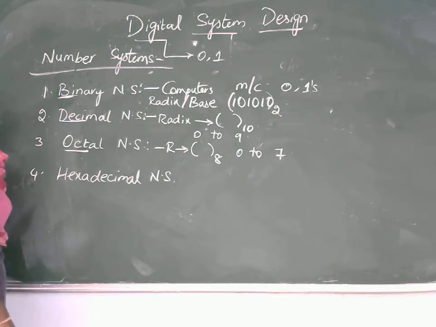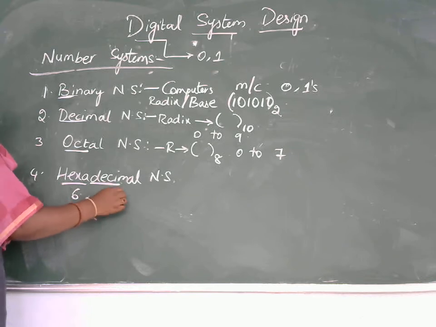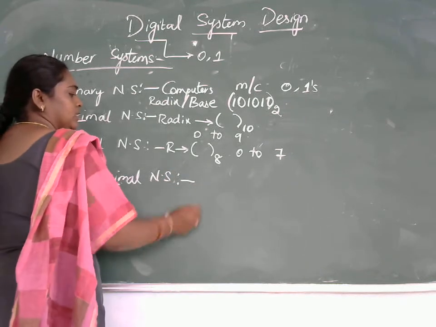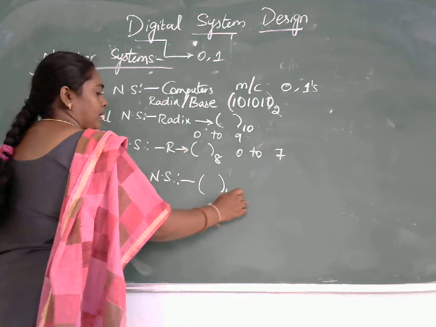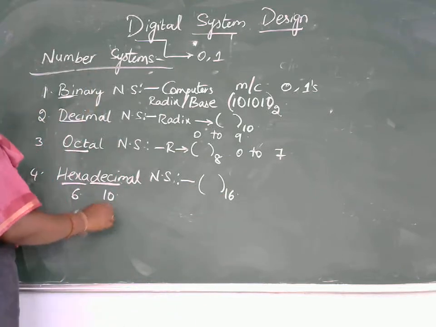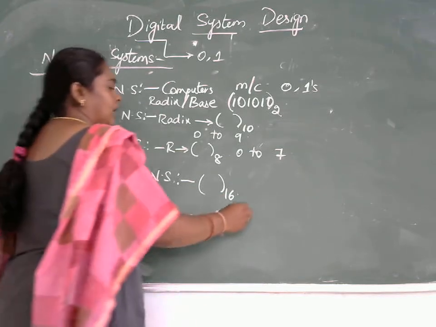The next type of number system is the hexadecimal number system. Hexa represents 6, deci represents 10. So the total number of digits is 16, and the base for this hexadecimal number system is 16.